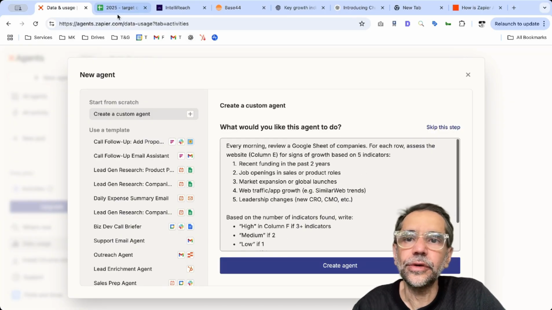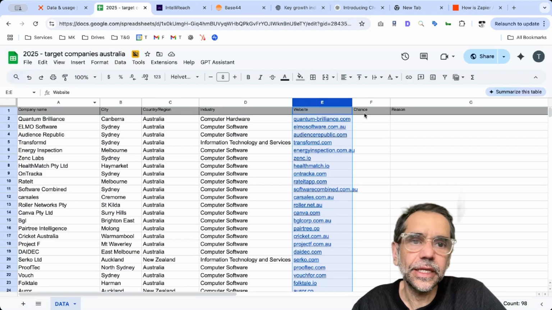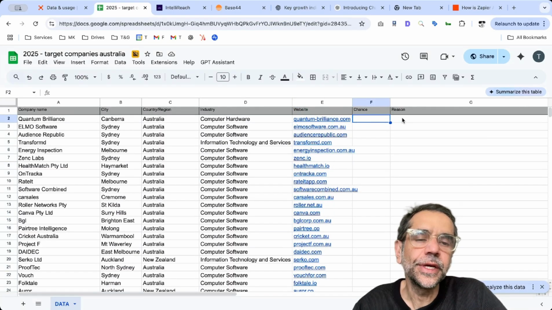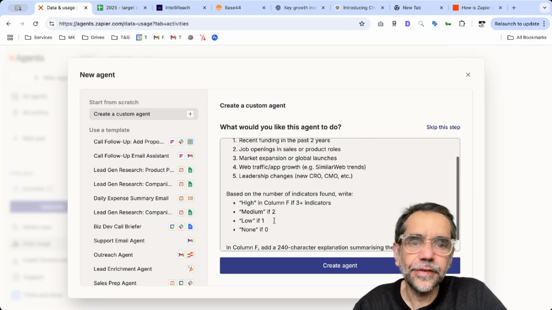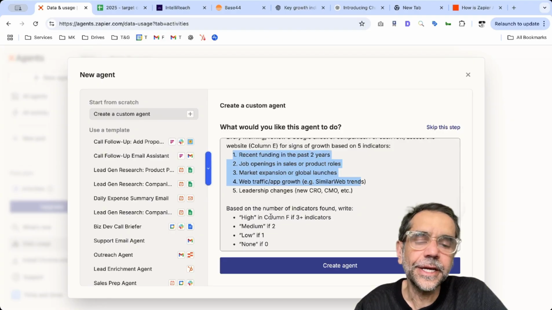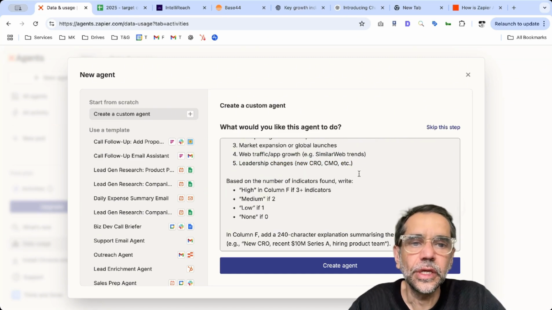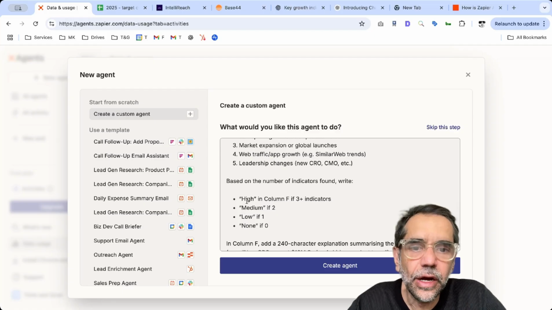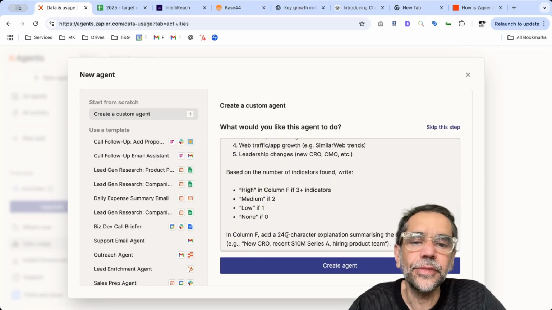So basically I want it to go look at this spreadsheet and assess the chances: high, medium, low, based on my criteria. If it hits all of these, it's a high. If it's at least 3 of these, it's a high. If it's 2, it's a medium. If it's just one of these criteria, simple. All right, that's the criteria that I wanted to evaluate. And then write high, medium, low, or none, and then give a summary in F.